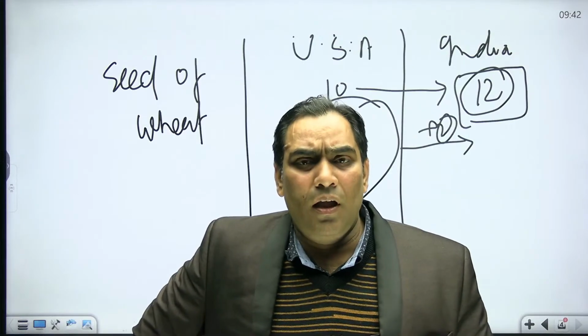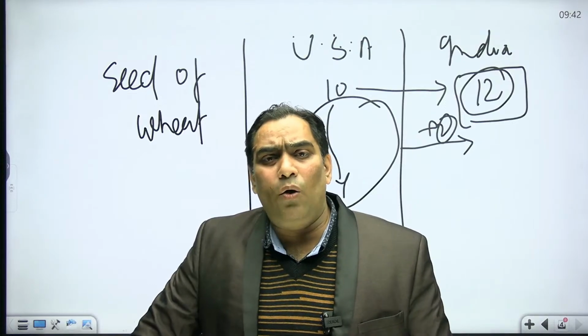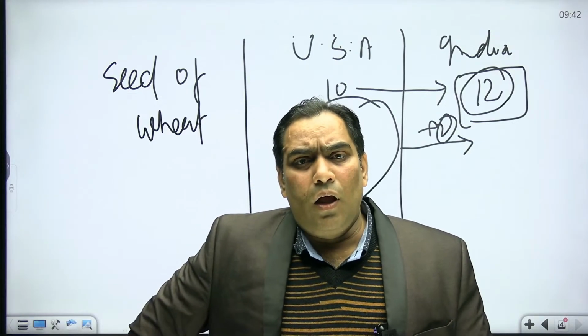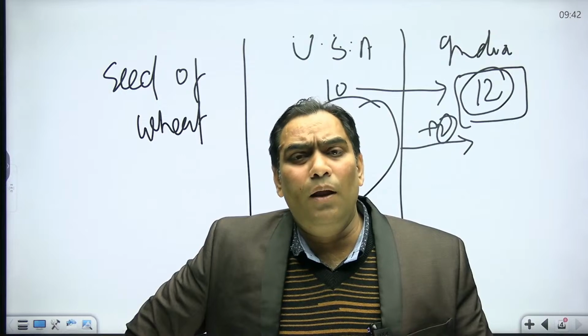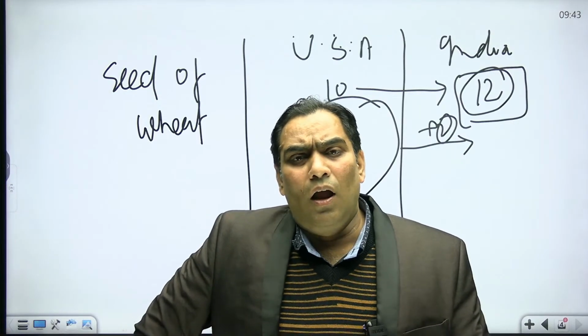This is the meaning. So equal access can be denied on the basis of imports, and imports can be restricted through trade barriers and non-trade barriers.